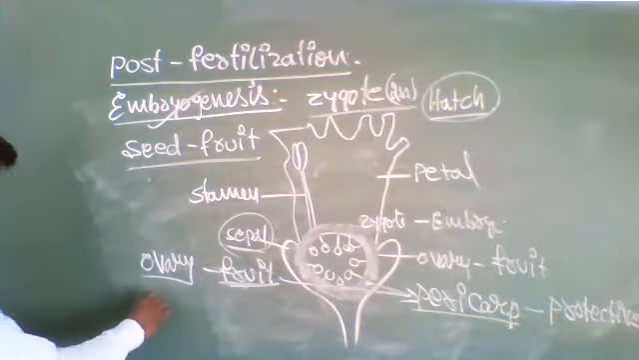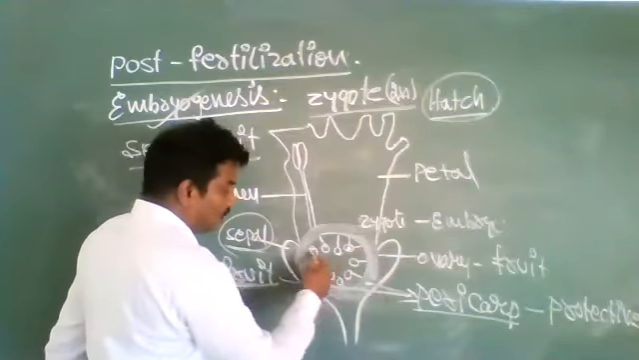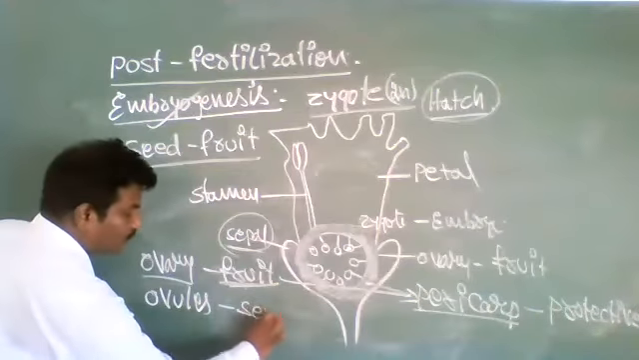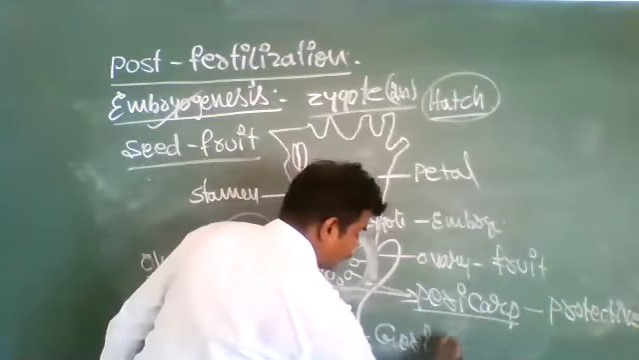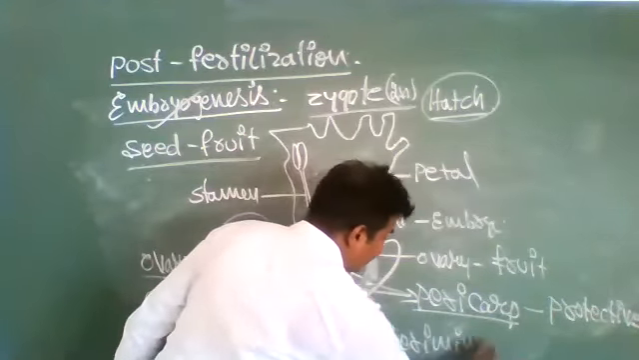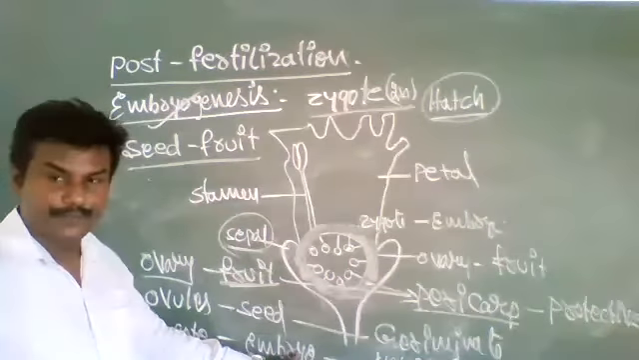Next, the ovules inside the ovary gradually turn into seeds. This seed germinates. The seed contains the zygote, and the zygote gradually turns into the embryo.